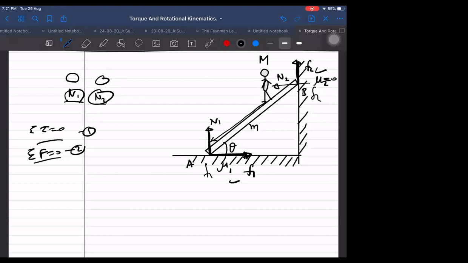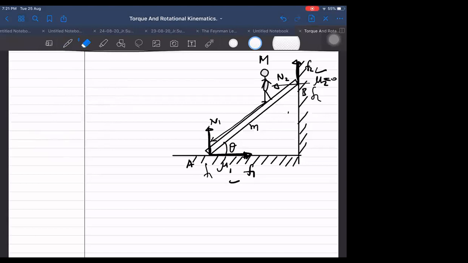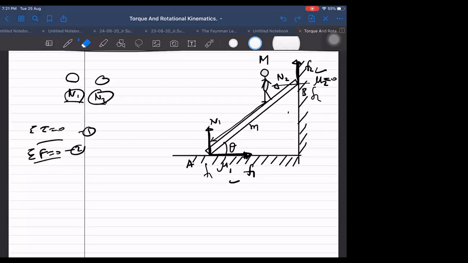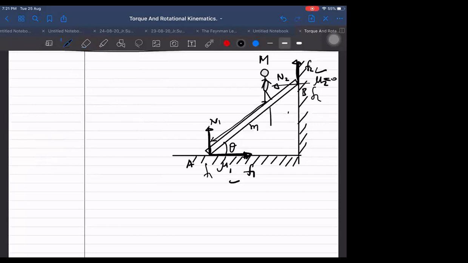Maximum height the person can climb, or what could be the mass of the person, so that he can climb up to the highest point. Something like that they will give. What maximum height the person can climb, or what is the mass of this thing, so that it is just about to slide. But 1 extra unknown is definitely required. In such cases, maximum height he can climb means we take the man at a height h and we have to find that. We have to assume h, and then we start finding it.